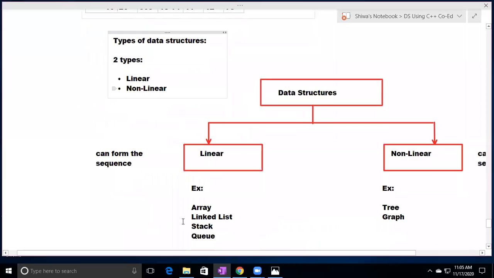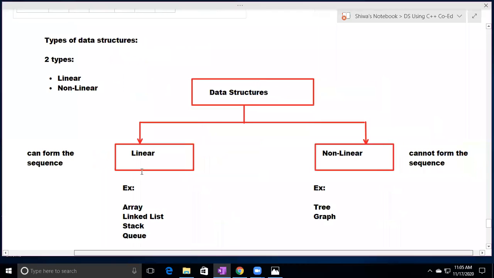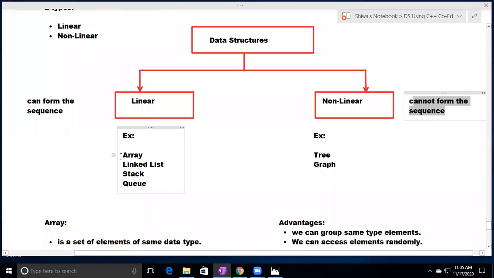So in the data structure, how many types are there? Two types are there. What are those? Linear and non-linear. Linear data structure can form the sequence, whereas non-linear data structure cannot form the sequence. The name itself indicates linear, means it can form the sequence. Non-linear cannot form the sequence. So array, linked list, stack, queue, these come under linear data structures. Tree and graph, these come under non-linear data structures.